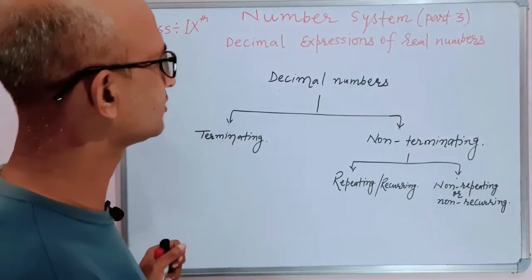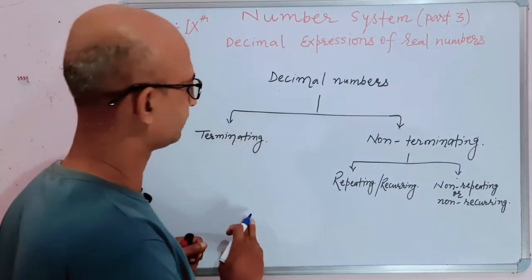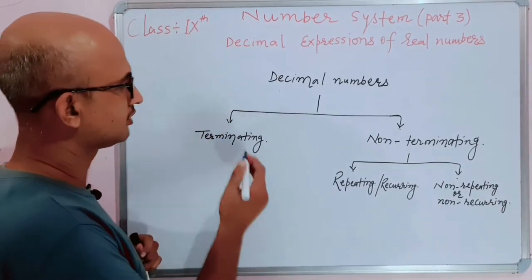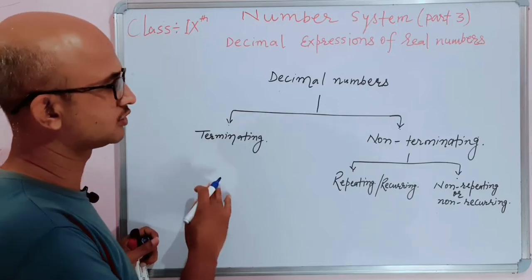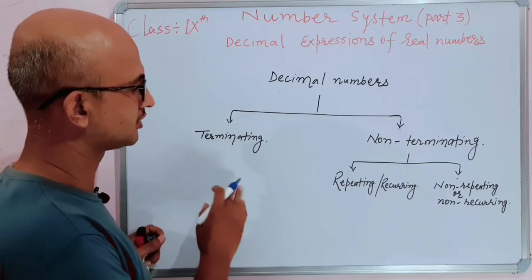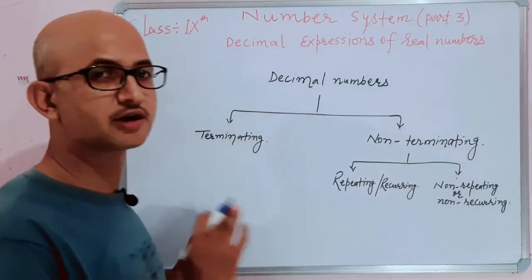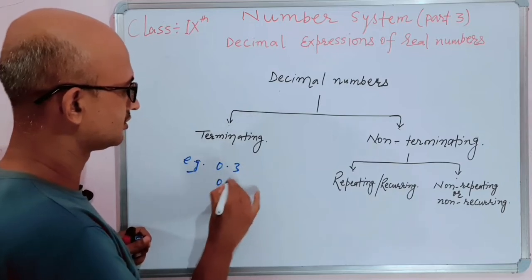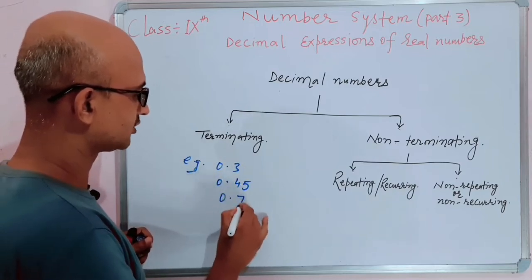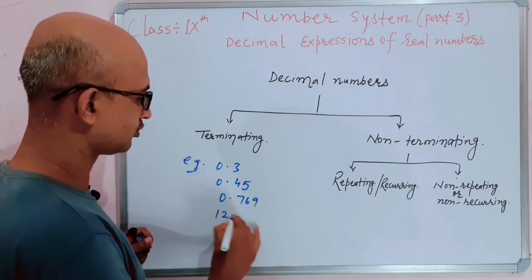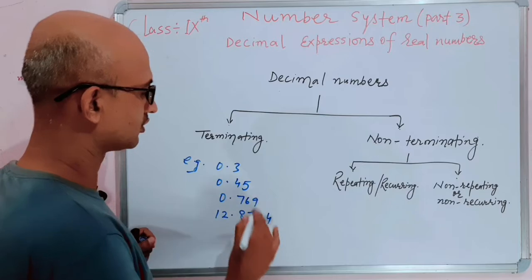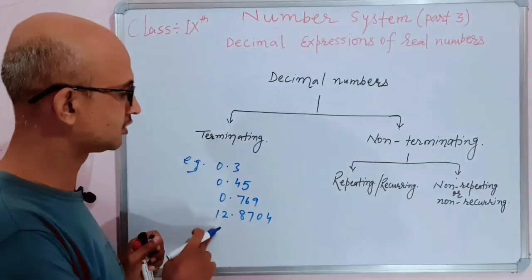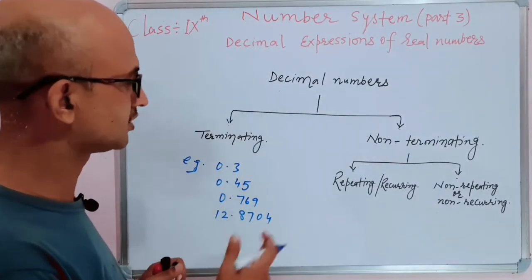Dear students, decimal numbers are of two types, terminating and non-terminating. Terminating decimal numbers are those decimal numbers which terminate, that is end after some decimal places. For example, 0.3, 0.45, 0.769, 12.8704. In these decimal numbers, you can see that they terminate after some decimal places.